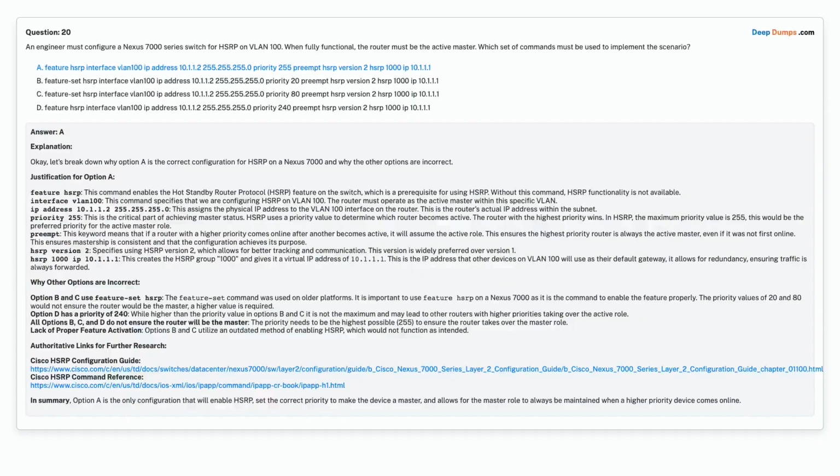Feature HSRP, interface VLAN 100, IP address 10.1.1.2 255.255.255.0, priority 255, preempt, HSRP version 2, HSRP 1000, IP 10.1.1.1.